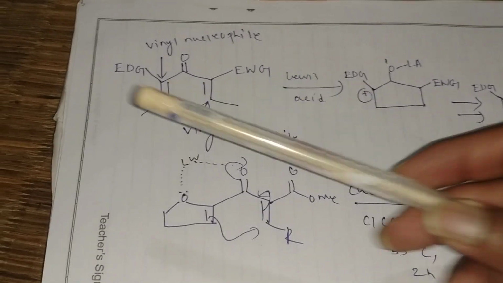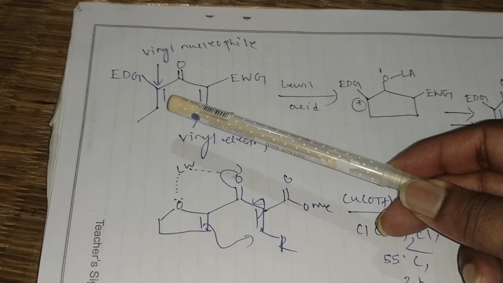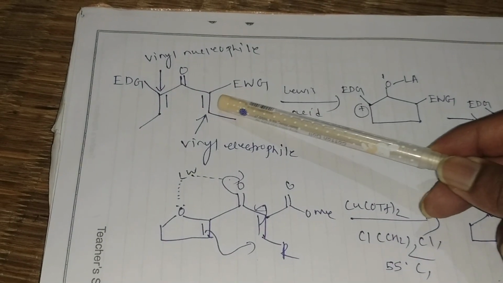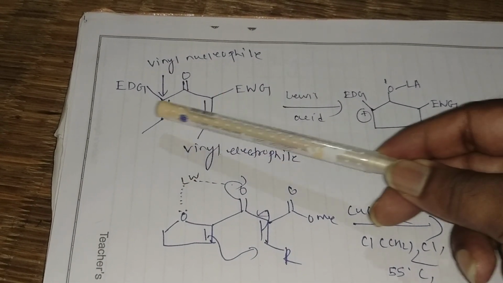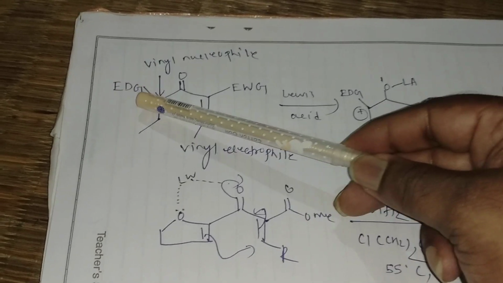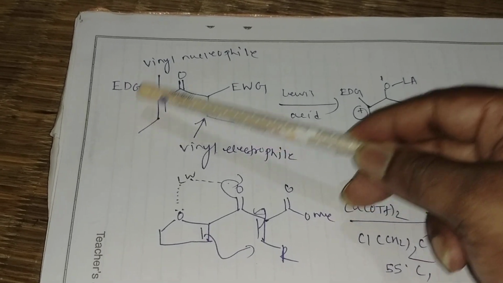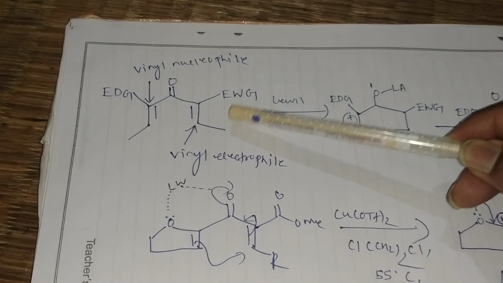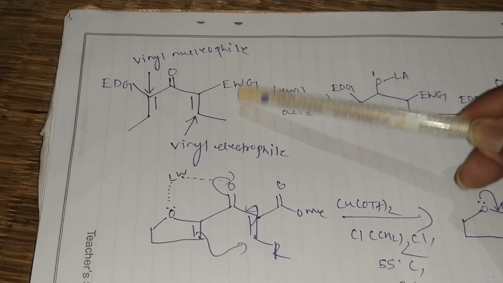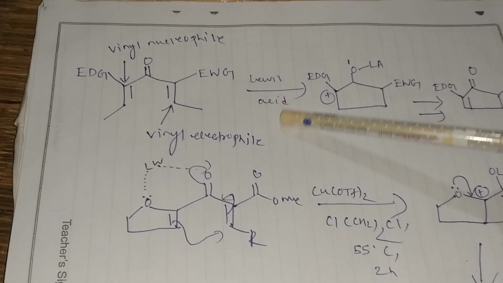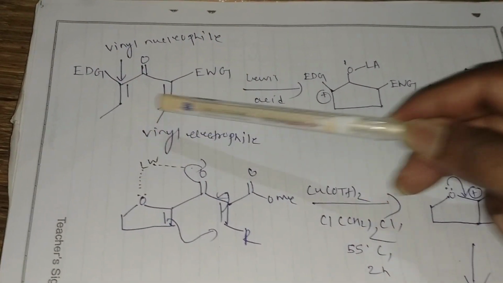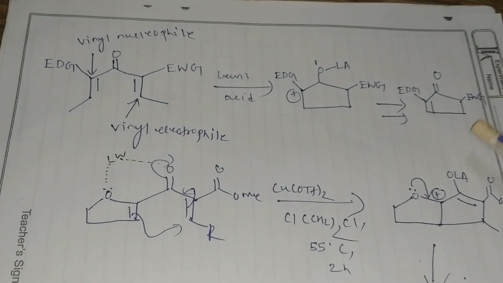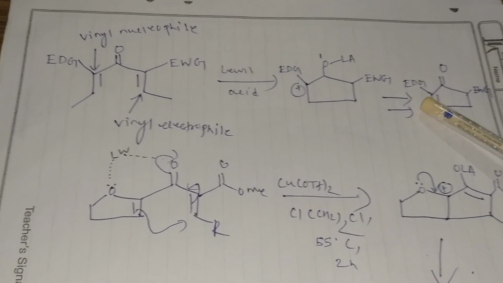So here I will explain that. This is the double bond. On one side an electron donating group will be present, and on the other side an electron withdrawing group will be present. Where the electron donating group (EDG) is present, the vinyl is nucleophilic in nature, and the other vinyl group will be electrophilic in nature because the electron withdrawing group is present. The Lewis acid catalyzed reaction takes place and the double bond will be formed after ring closing at the electron donating group side. You just see that the double bond will form at the electron donating group side.